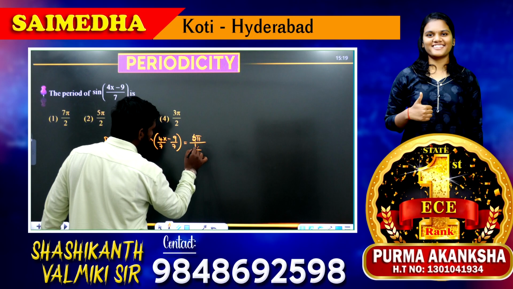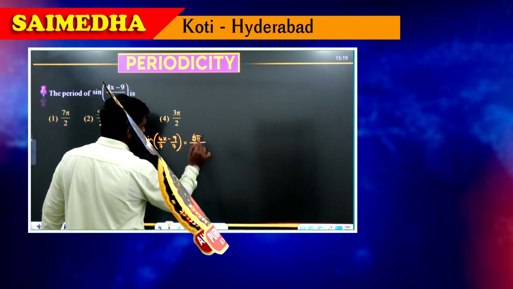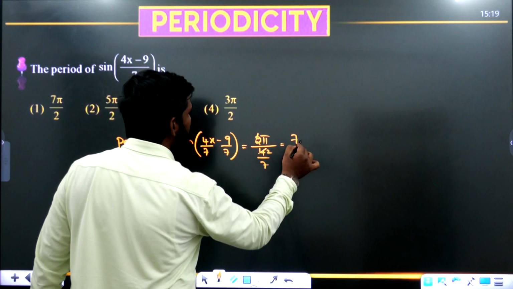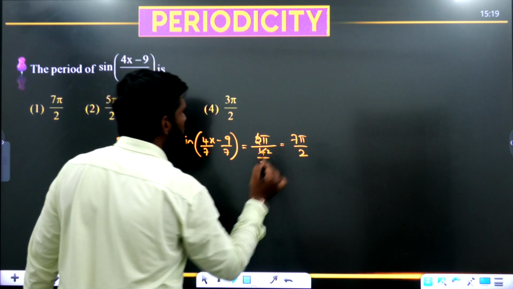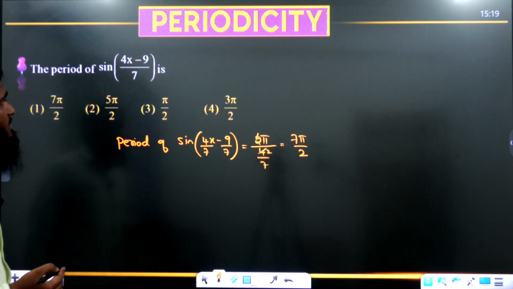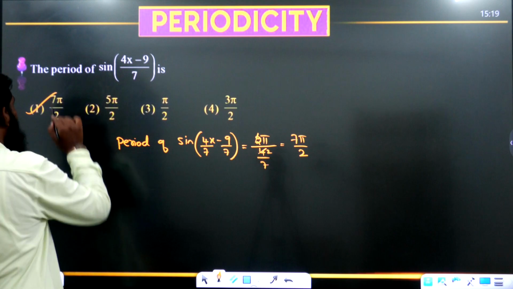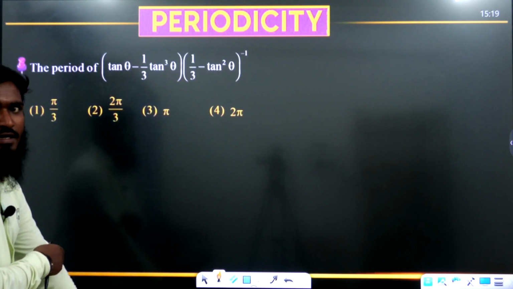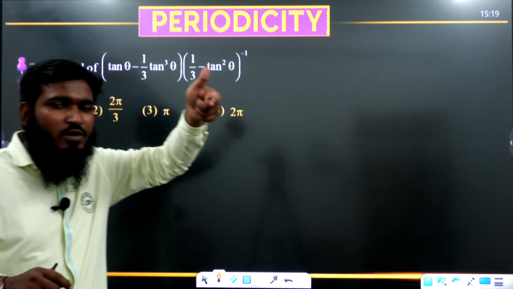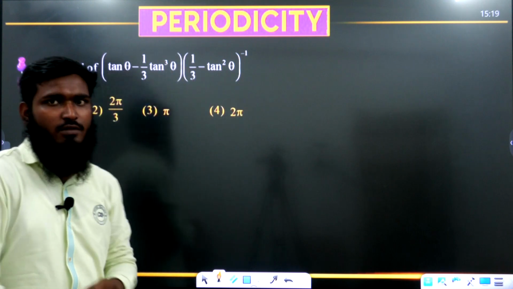So 2 ones are 2, 2 twos are 4. This 7 will go to the numerator. So it will become what? 7 pi by 2. 7 pi by 2 means first option is correct. Now next, let us see this question. This is a somewhat typical question we are having, but a very simple question. Let us see this part.